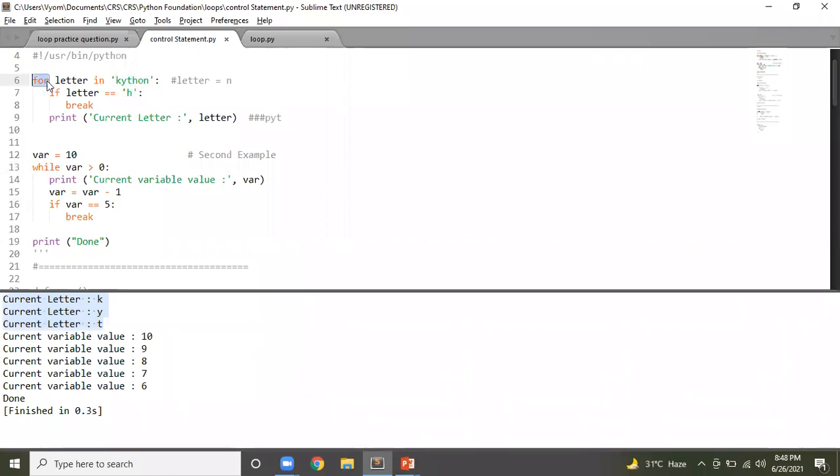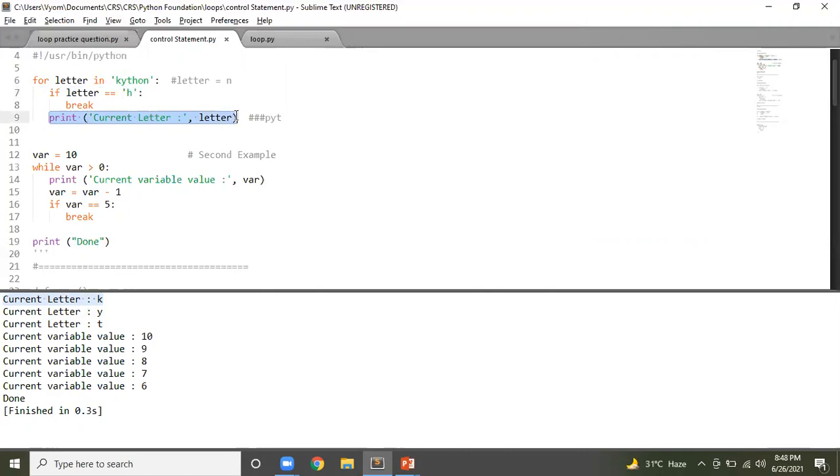So for letter in Python, it will start from K. Letter will first of all take K. In second iteration, it will take Y. In third iteration, it will take T. In fourth iteration, it will take H. In fifth iteration, it will take O. And in last iteration, it will take N. Correct? The moment it takes K, it goes here. See if letter equal to H. No, it is not equal to. K and H are not same. So it will just go and print this. You get your output. Same it will do with Y.